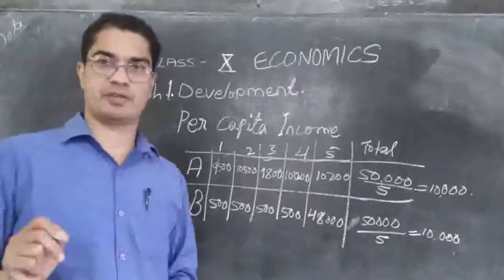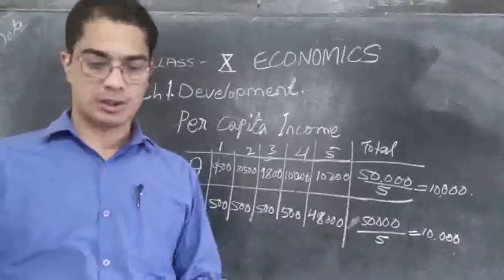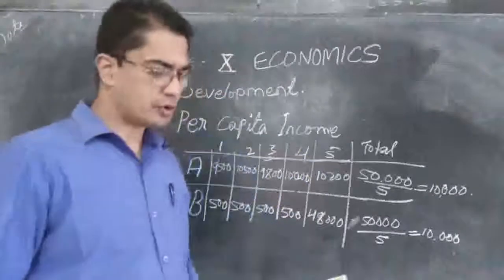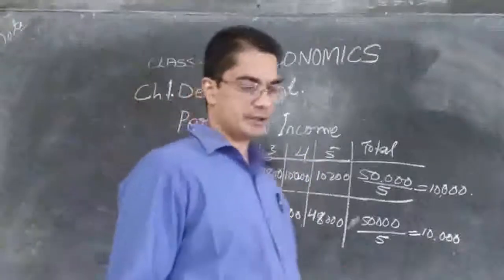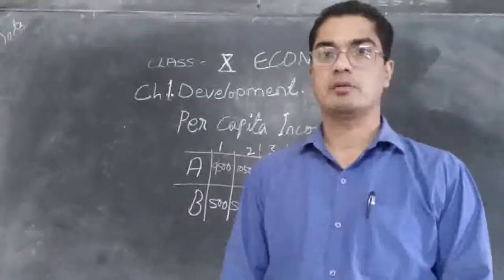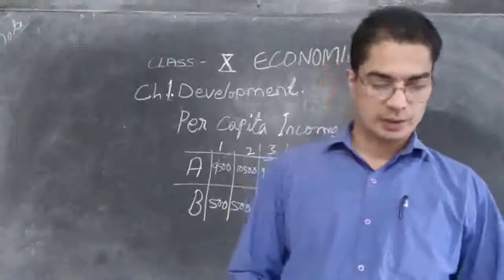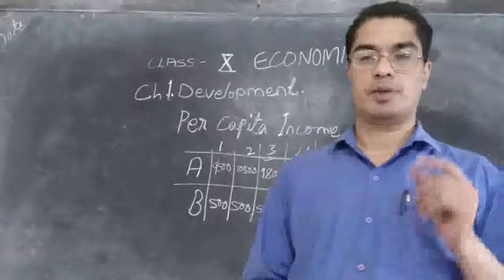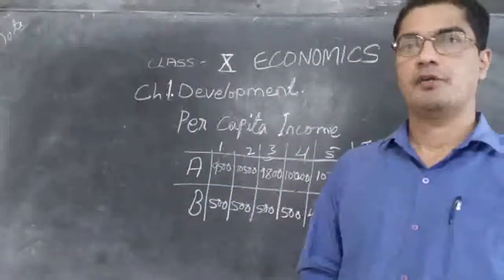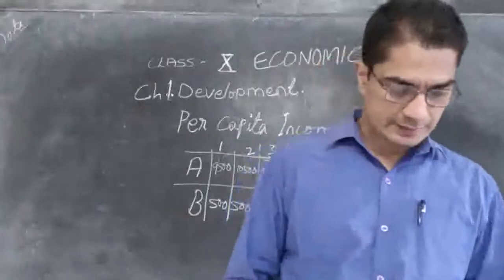So that is one of the defects, disadvantages of this way of calculating. By seeing the average income, we will not be able to say the income of a person. We will be able to say the income of a country, but the individual income we will not be able to say exactly.